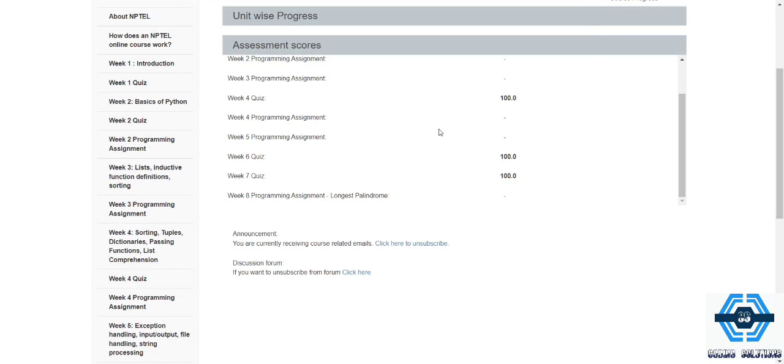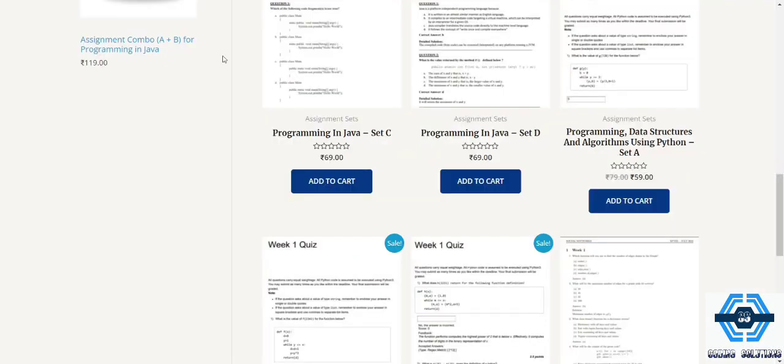And you all know Python is a very important subject. So if you gather more knowledge in Python, then it will be very good for you. So what I will do is give you a suggestion for a website that you can visit and get very good questions from there with accurate answers, and from that you can secure very good marks. So let's visit the website. The website is nptelhub.in. I will provide the link in the description and you can visit it and get the assignments with accurate answers. So let's see.